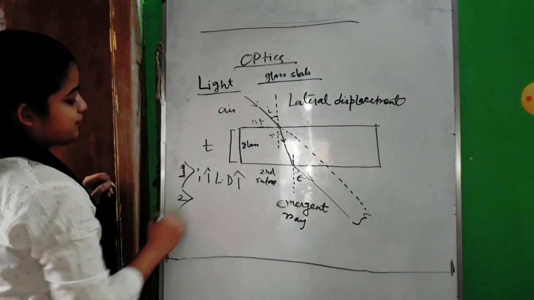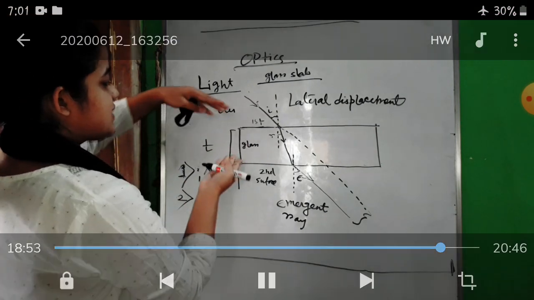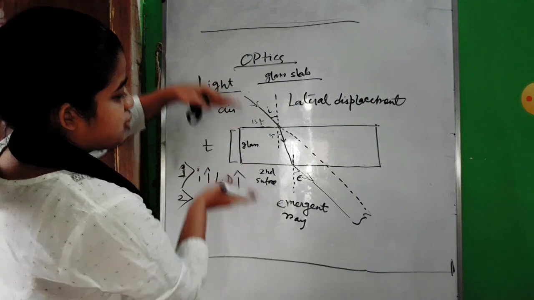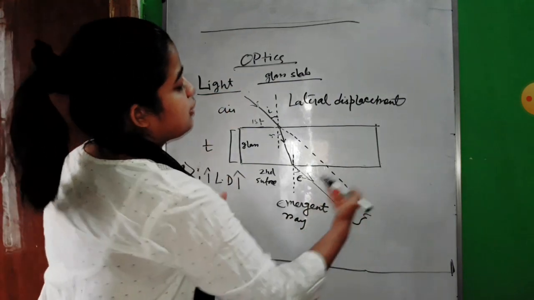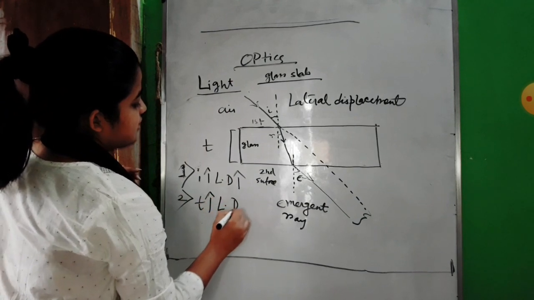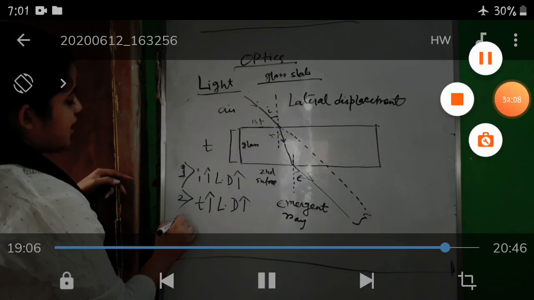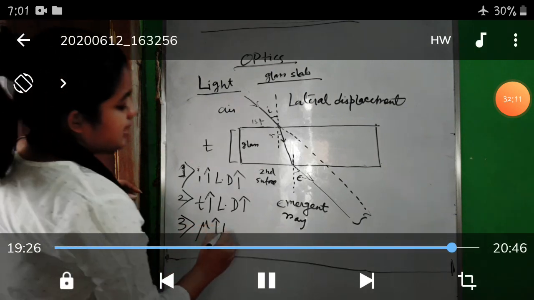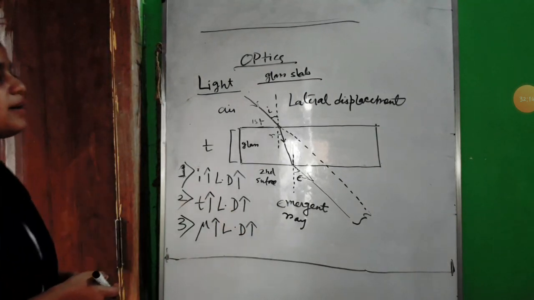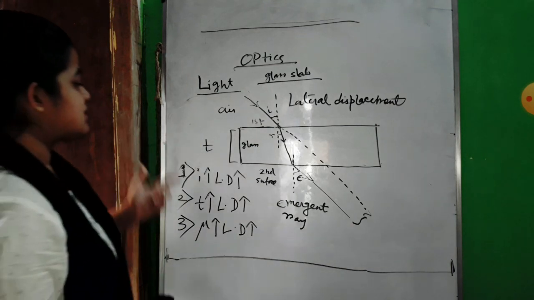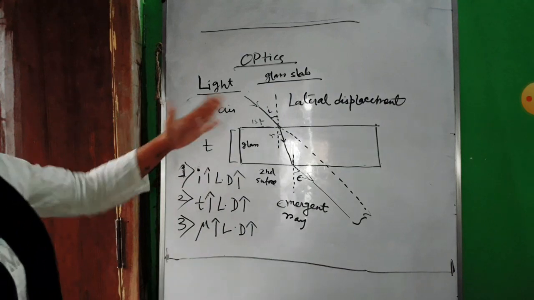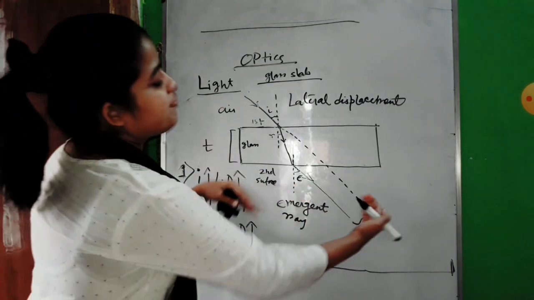Factor number 2 is if your thickness increases. This much thickness is there for this glass slab. If it increases, your shift will also increase. That means with the increase in thickness, lateral displacement increases. And with the increase in refractive index, lateral displacement will also increase for that medium. Okay, so these are the 3 factors on which your lateral displacement or this shift depends.